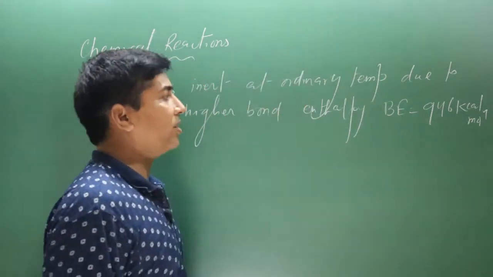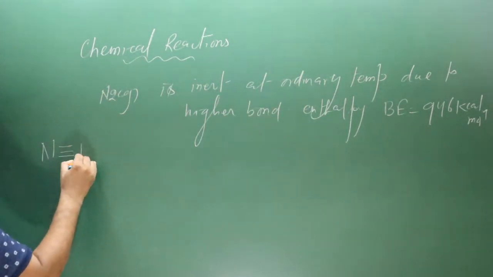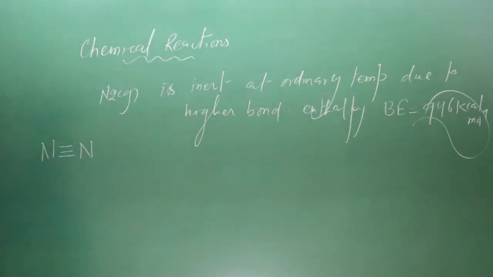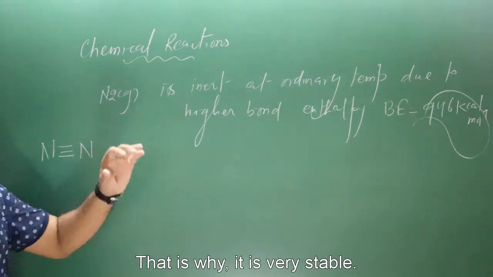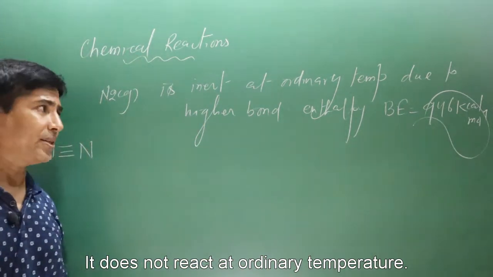Remember, bond enthalpy means that to break the bond, this much amount of energy is required. That is why it is very stable. It is almost inert like normal gases. It does not react at ordinary temperature.